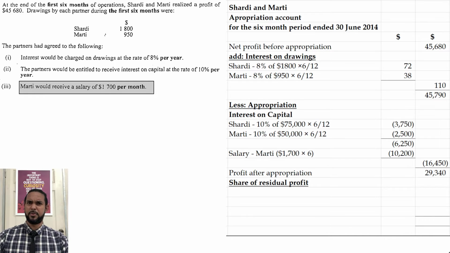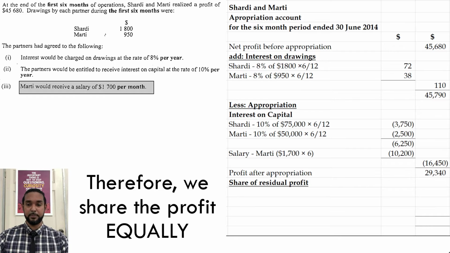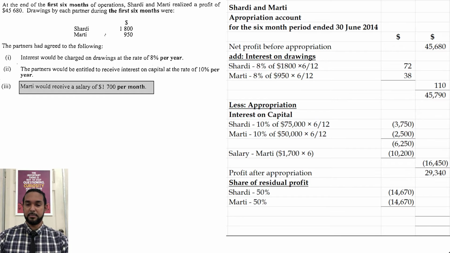Now, did they tell us what the profit sharing ratio was? I don't recall. So that means we have to share the profits equally. So we are going to give Shadi and Marty equal shares, 50% each, or 29,340 multiplied by a half, or 29,340 divided by 2. So the 14,670 each is going to add back to 29,340 to give us back 0 left. So we've appropriated all of the profit.